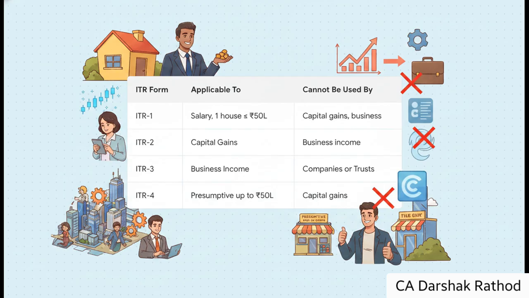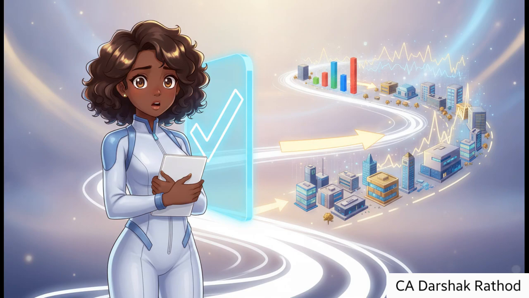Think of ITR-1 as your simple salary and one-house property form. ITR-2 steps in the exact moment you have any capital gains. ITR-3, that's for the business owners out there. And ITR-4 is designed specifically for small businesses that are using presumptive taxation. Just to clarify this even further, the simpler forms are strictly capped.